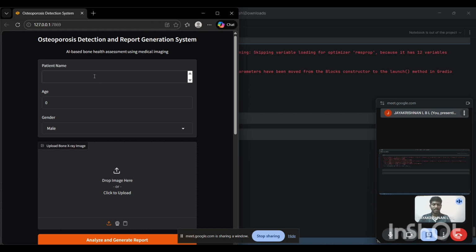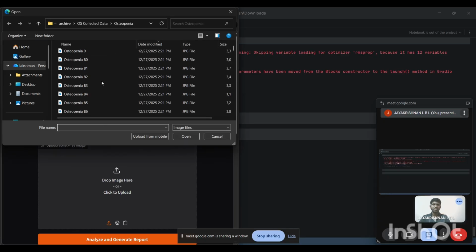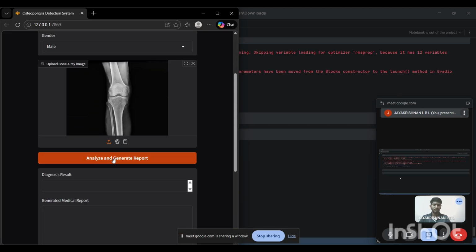For example, I give the patient name as Kumar, age is 50, gender equal to male, and I have to select an image. After selecting an image, click analyze and generate report.